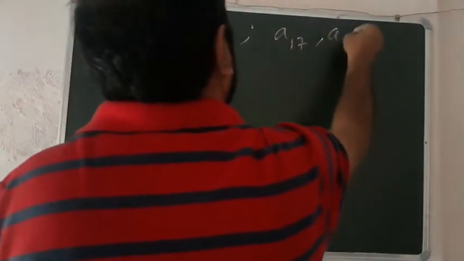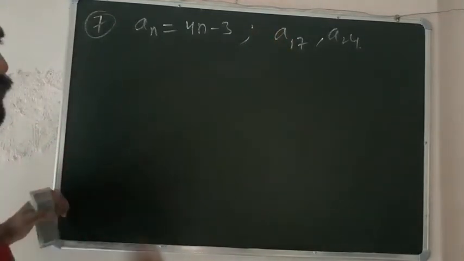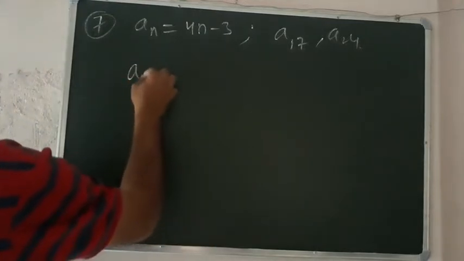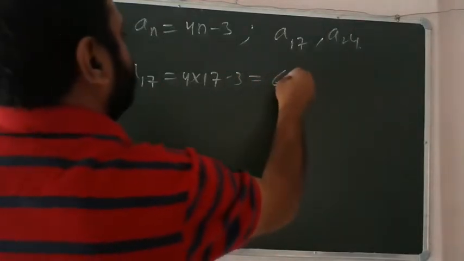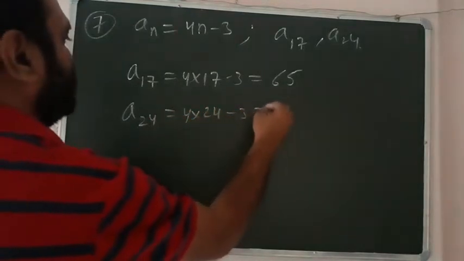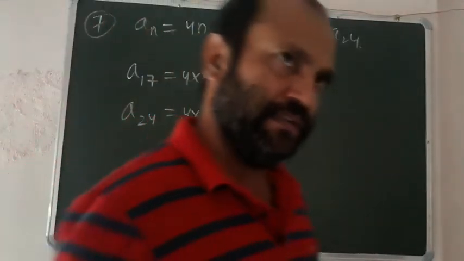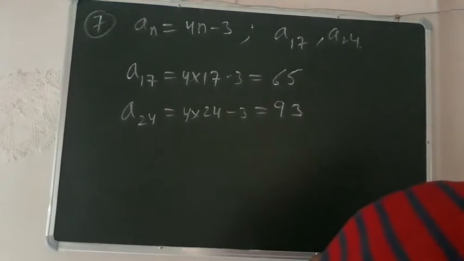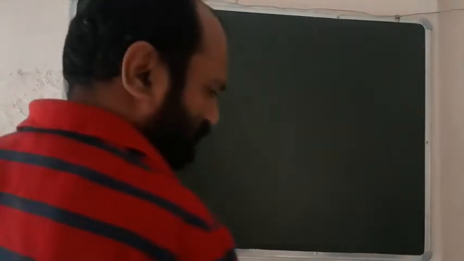So beta, this is very easy. Whenever you want to find this A17, you can put the value n is equal to 17. We will get A17 is equal to 4 into 17 minus 3, that is 65. And A24 is equal to 4 into 24 minus 3, that is 93. So this is a very easy question. Okay. Similarly, you can solve the 8th question, 9th question, 10th question. Okay, right? So I am taking the next question. You can solve questions up to question number 10.